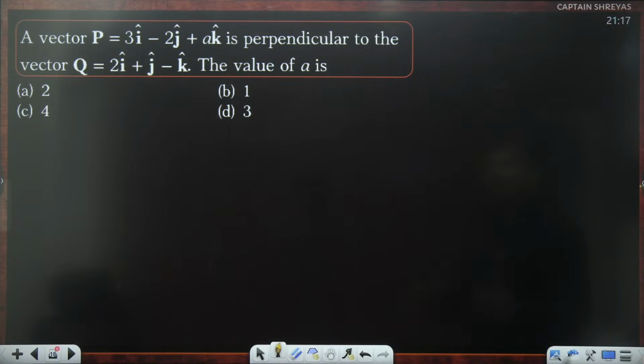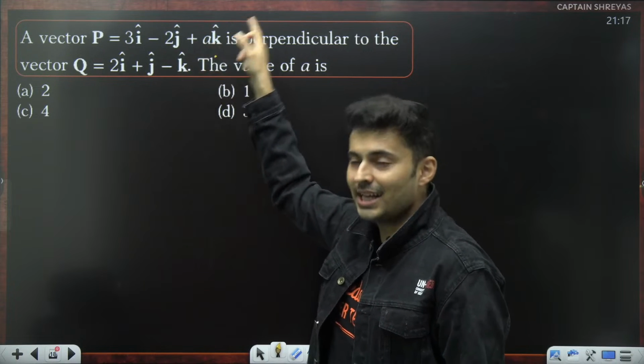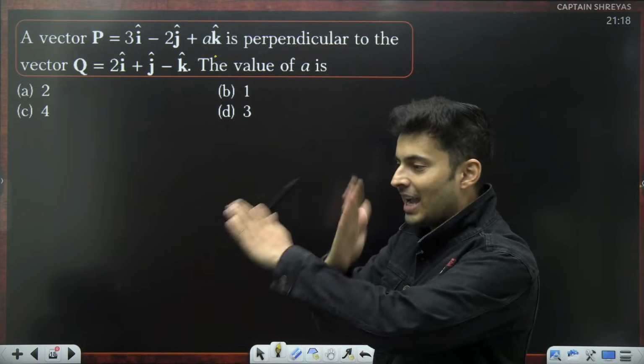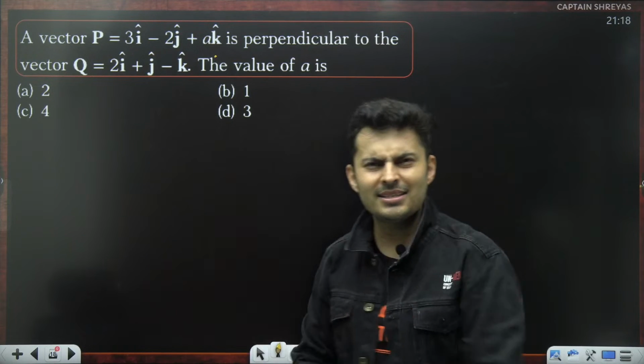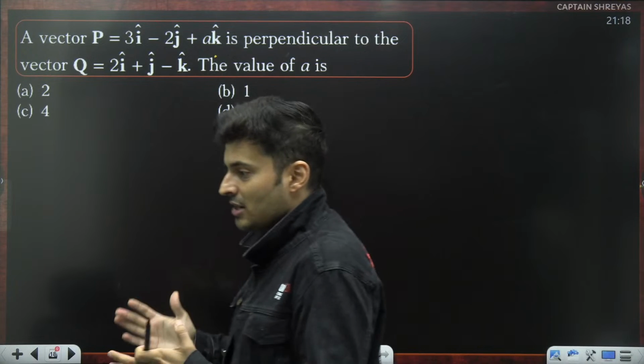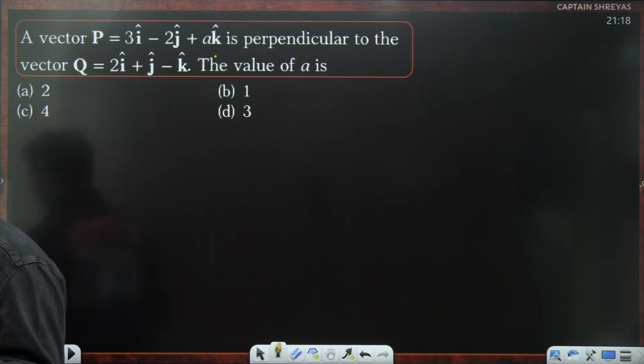A vector is perpendicular to another vector. What is the value of a, which is the coefficient of the Z component of vector P? These two vectors have to be perpendicular to each other. Is there some condition that you remember for checking whether two vectors are perpendicular or not?